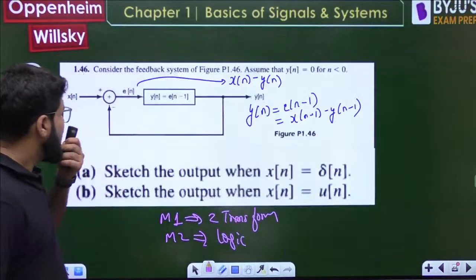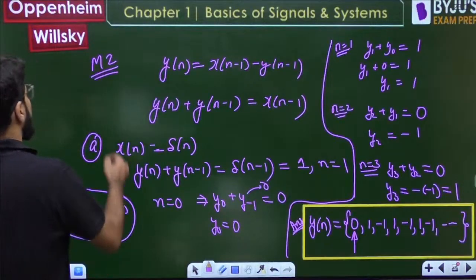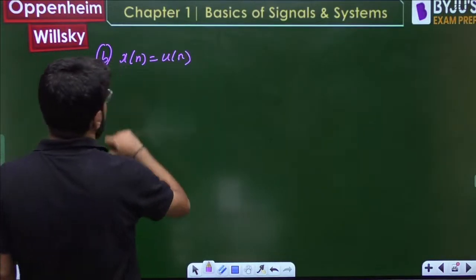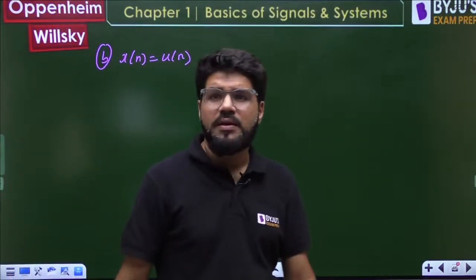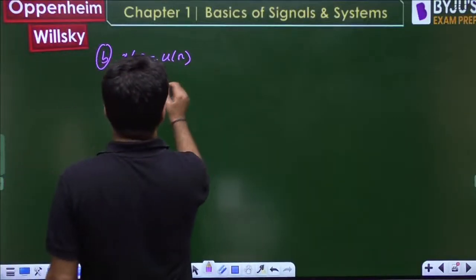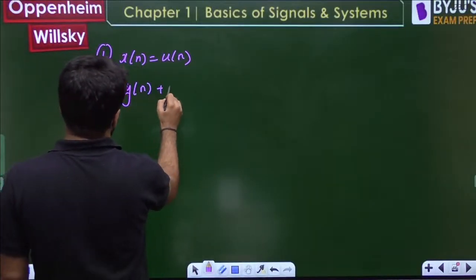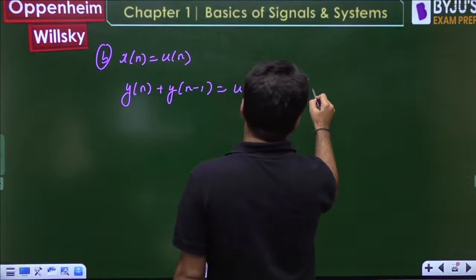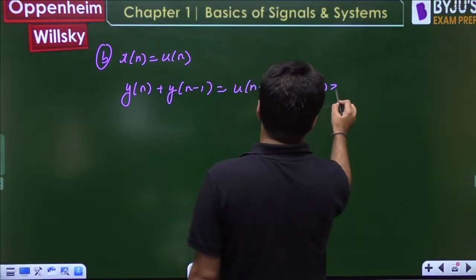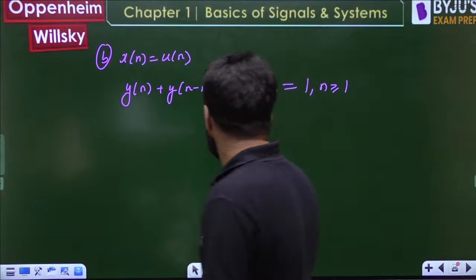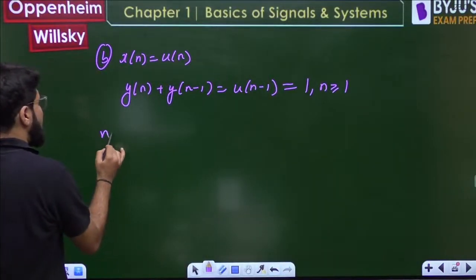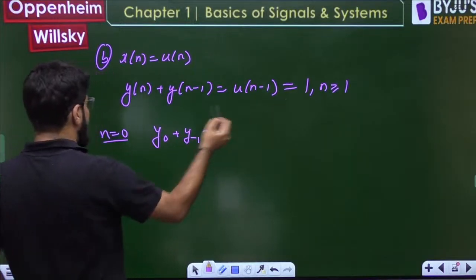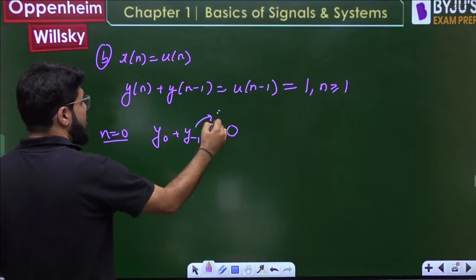Okay, now if xn equal to un, similarly part b, let us complete this also. So xn equal to un, now you will have the equation yn plus yn minus 1 equal to u of n minus 1, but we know that u of n minus 1 will be 1 for n minus 1 greater than or equal to 0, so n greater than or equal to 1. Again start from n equal to 0: y0 plus y minus 1 equal to 0 on the right side, but y minus 1 is also 0.